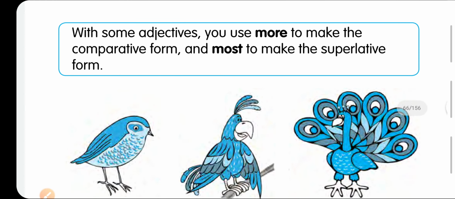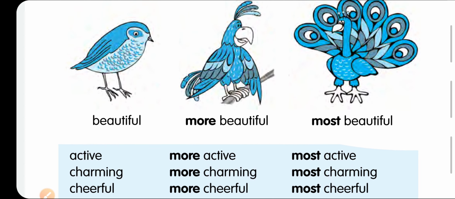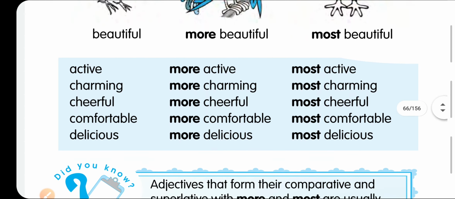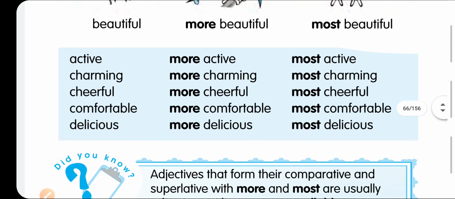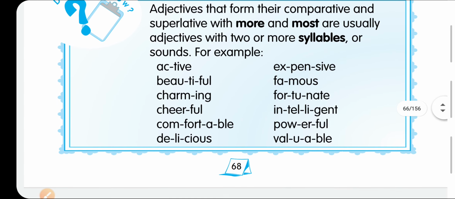And some adjectives don't use er or est, they simply use more and most. How? Beautiful means more beautiful, most beautiful. Here it is not beautifuler or beautifulest, it is very wrong. So it will be used only as more beautiful and most beautiful. Active, more active, most active. Charming, more charming, most charming. Cheerful, more cheerful, most cheerful. Comfortable, more comfortable, most comfortable. Delicious, more delicious, most delicious. So these clearly indicate that we will use more and most here.